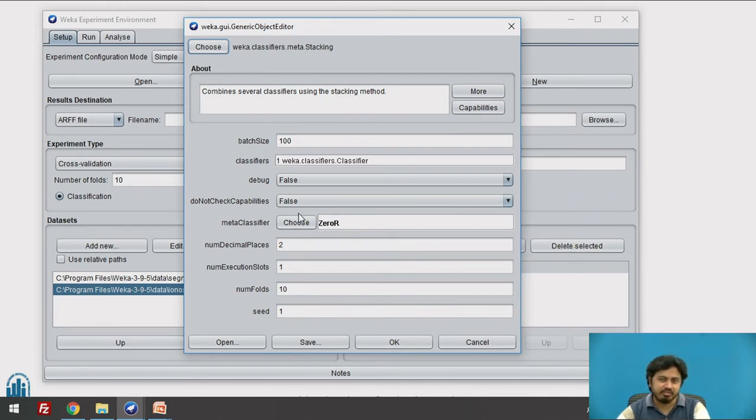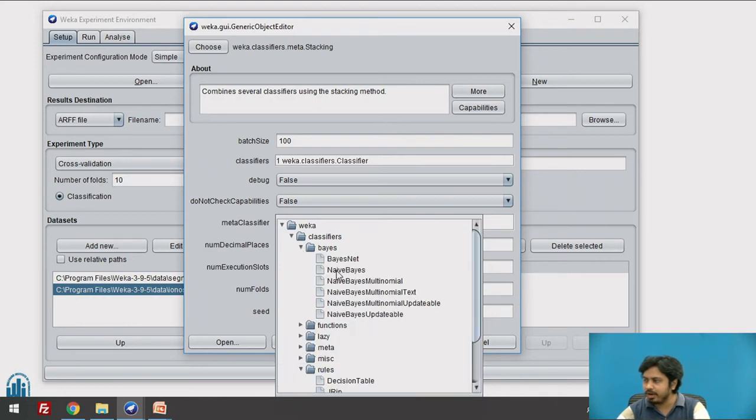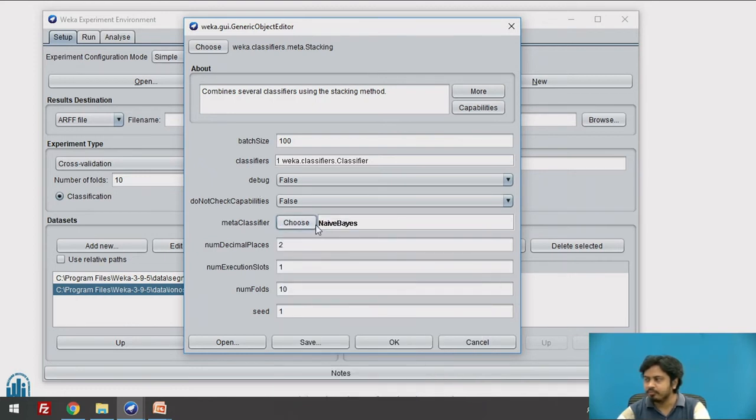As I said, here we are not using any deterministic average, but I need to choose a learner which will now learn to combine submodels by using some kind of classifier algorithm. So instead of 0R, what I would prefer is to use naive Bayes as a good classifier to combine and learn what's the best model.